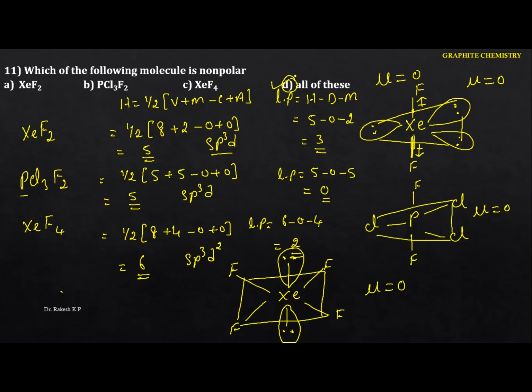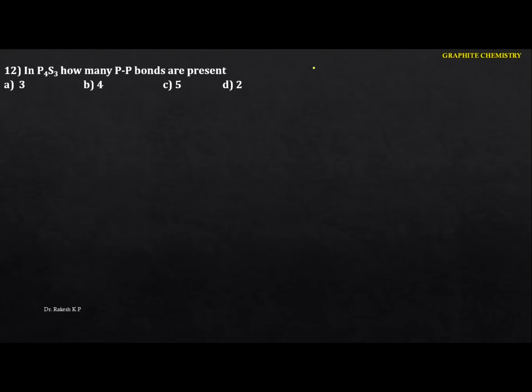Okay, so next one, let me move on to the next question here. That is about P4S3: how many phosphorus to phosphorus bonds are present? It's nothing but tetraphosphorus trisulfide. So let me write the structure of this compound here. We have the phosphorus, and the next thing we have is sulfur, and here also we have sulfur. The next thing is phosphorus, but again here also we have phosphorus. Okay, so this is the structure of P4S3.